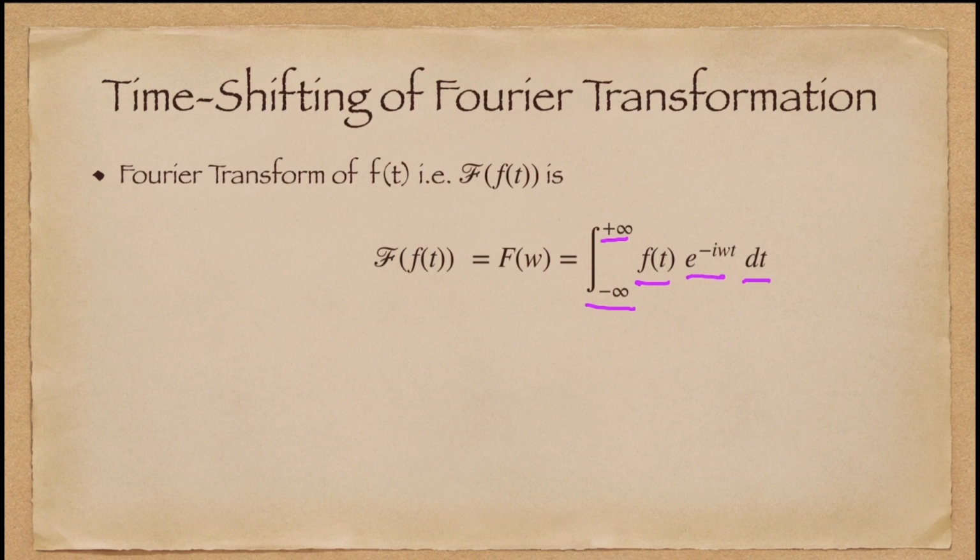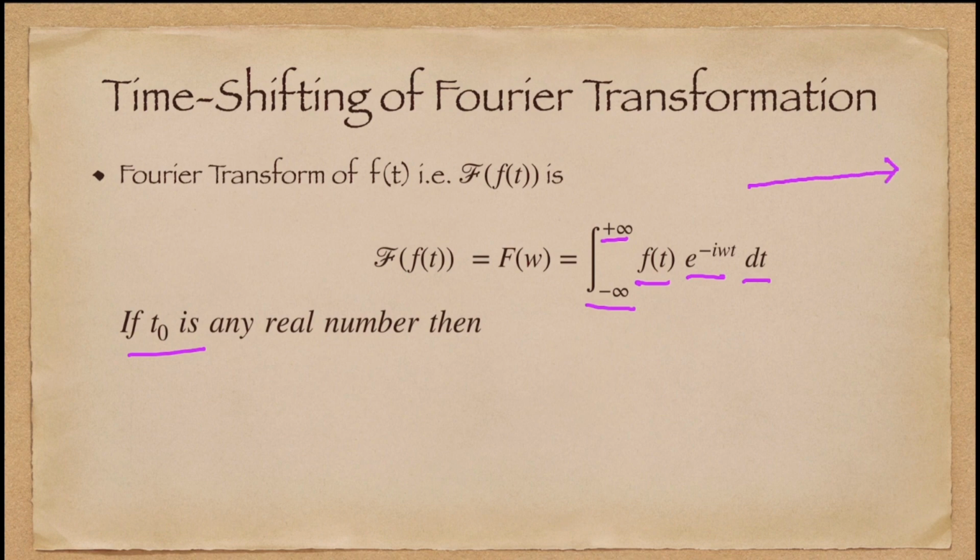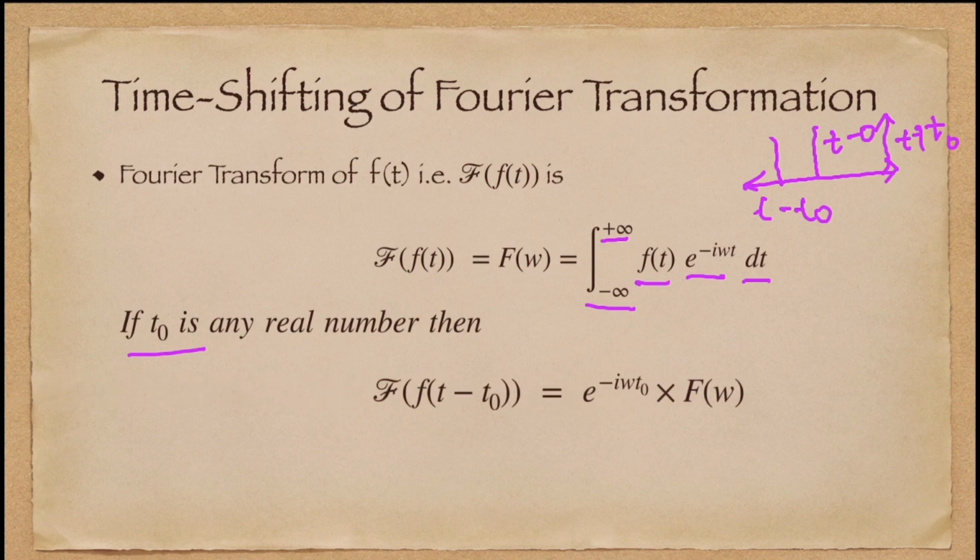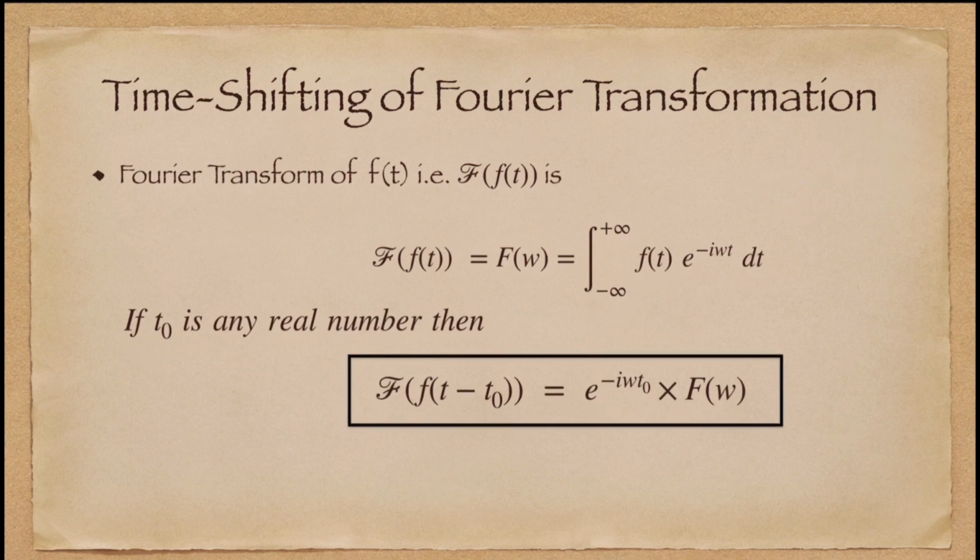If we shift the axis by considering t naught any real number, then t becomes t minus t naught. So the Fourier transformation of f(t minus t naught) equals e to the power minus i omega t naught times F(omega). So this is your time shifting property of Fourier transformation.